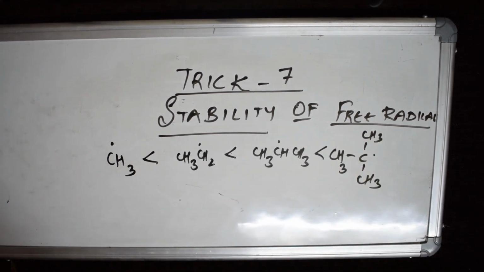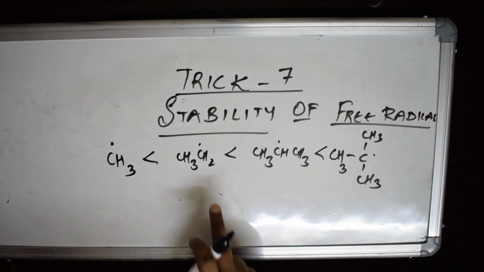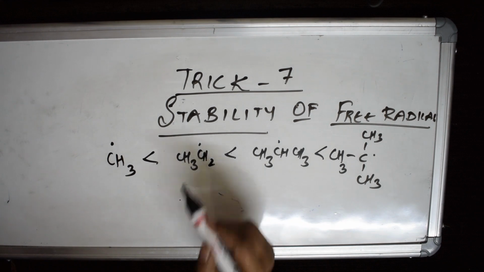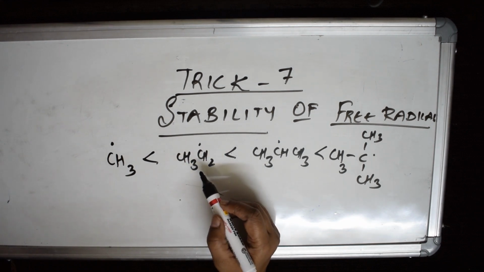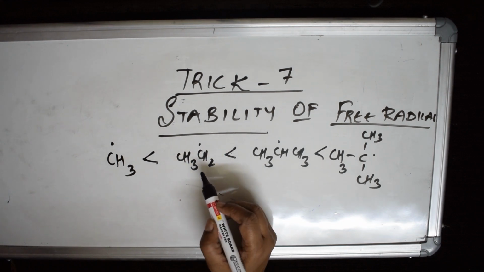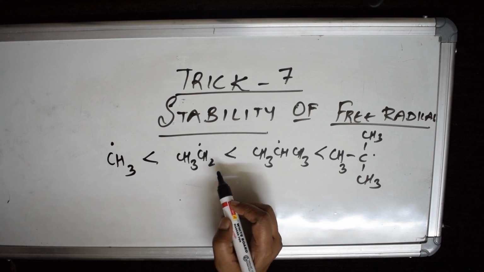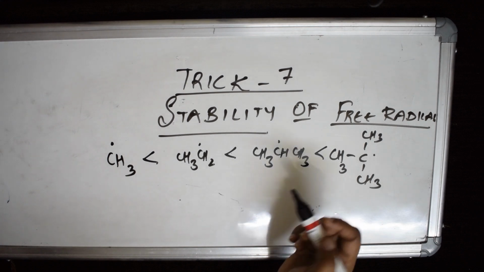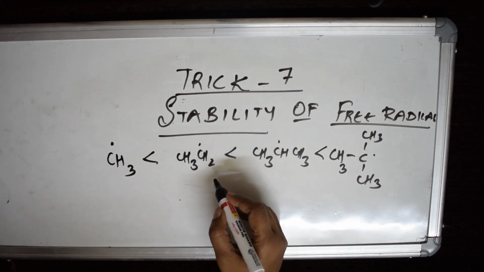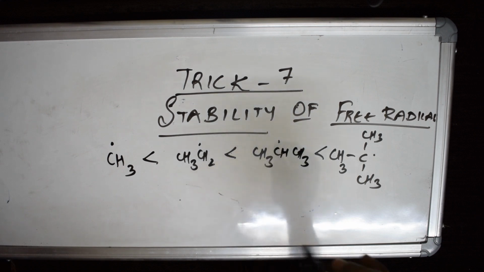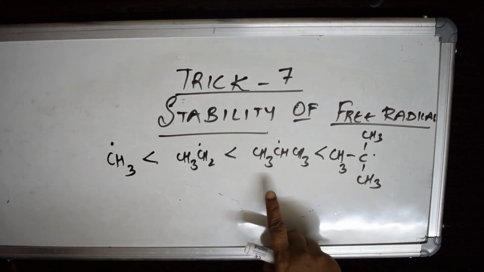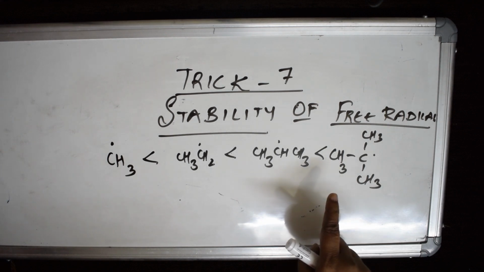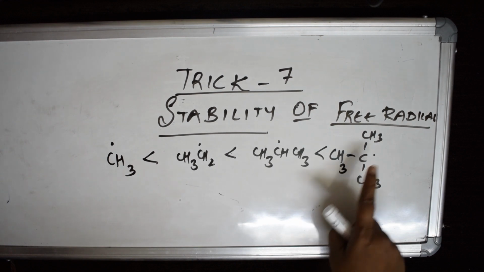Always remember, whenever we speak about primary free radical, methyl, this is primary. Primary free radical, why? Because there are 2 hydrogens in one methyl group. In primary free radical, how many alkyl groups are there? Only 1 alkyl group, correct? When I take the secondary, it has 2 alkyl groups attached. Now when I take the tertiary, there are 3 alkyl groups.